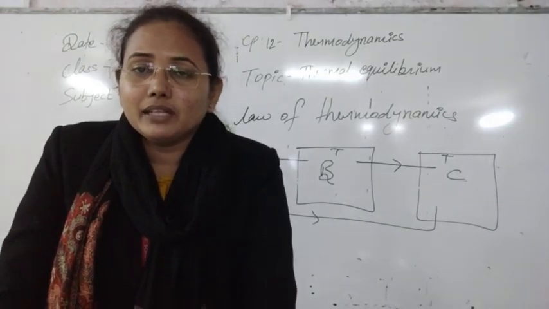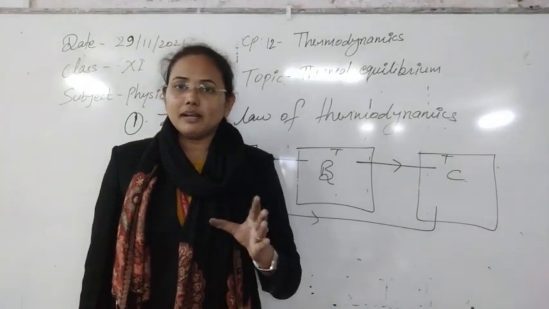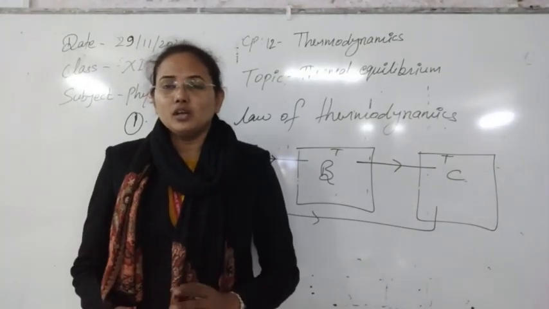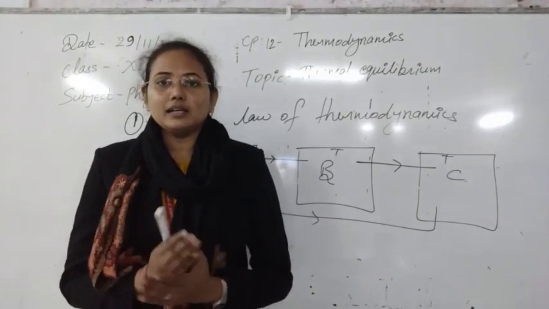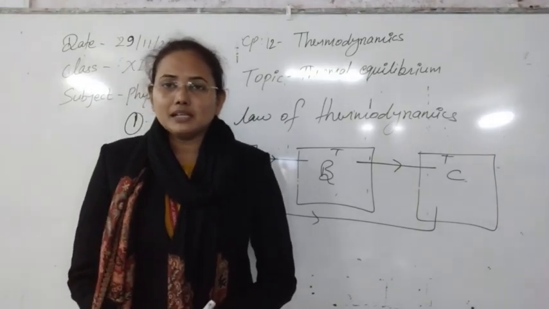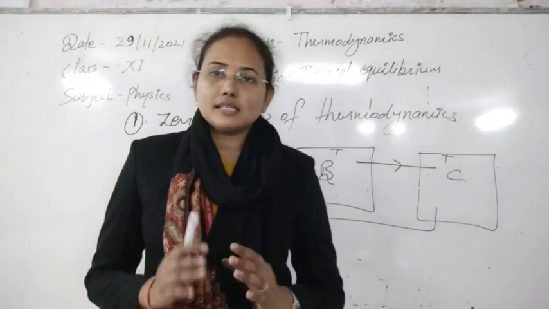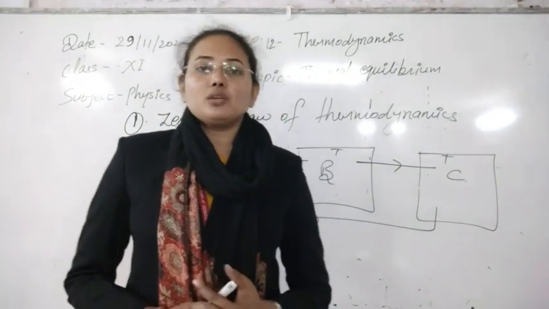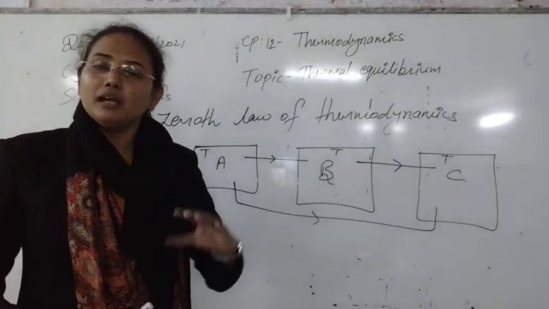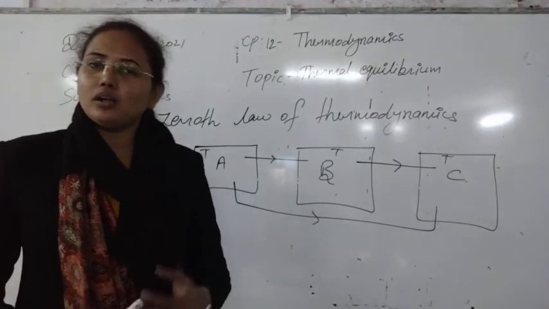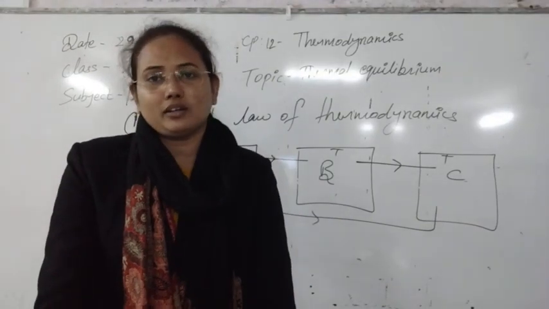How can we understand whether two systems are in thermal equilibrium or not? That is given by the quantity called temperature. So the zeroth law of thermodynamics gives us the information, and you can say the definition, of temperature. Temperature is that physical quantity that defines whether the systems are in thermal equilibrium or not. If two systems have the same temperature, they will always be in thermal equilibrium. If their temperatures are different, they will never be in thermal equilibrium, even if all other quantities are constant.